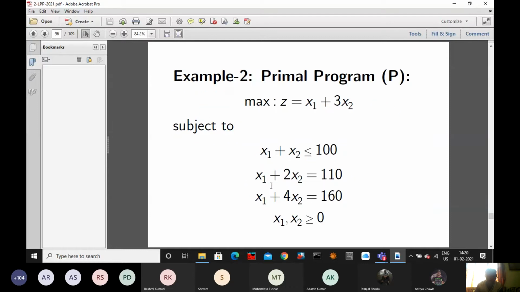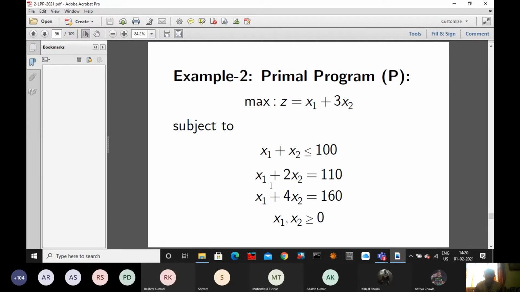So my next problem. This is the problem. Now, what is happening to this problem? This is the primal, the maximization type. So what will be the minimization? But I have not told you. Two equality constraints are there. What do you do with two equality constraints?